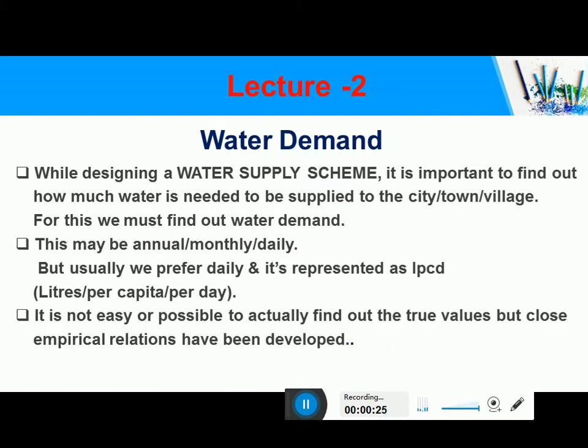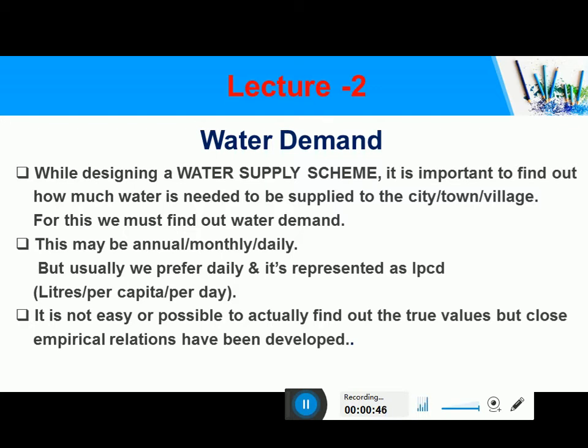So what is meant by water demand? While designing any water supply scheme, it is important to find out how much water is needed to be supplied to the city or town. For this, we must be able to find out water demand. That means how much water is required by the community.